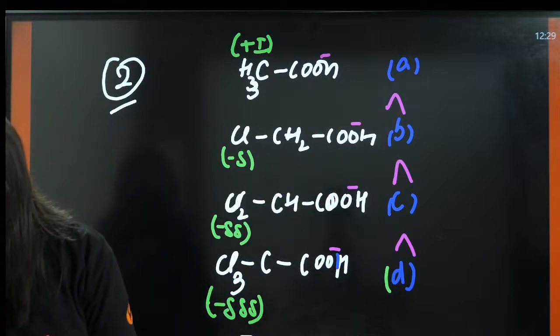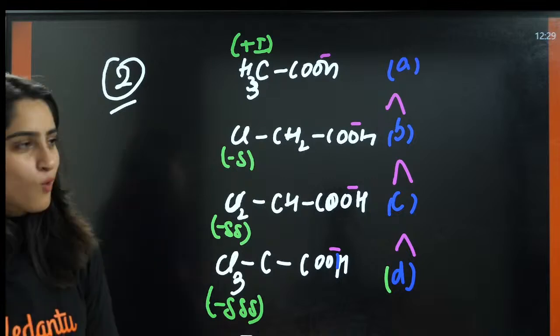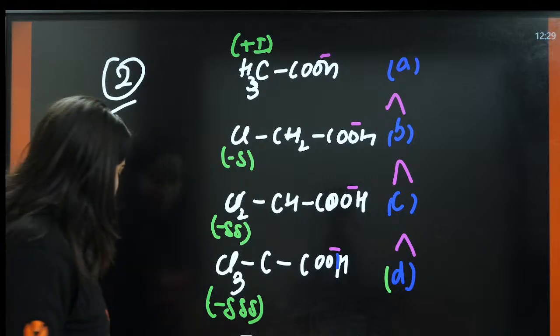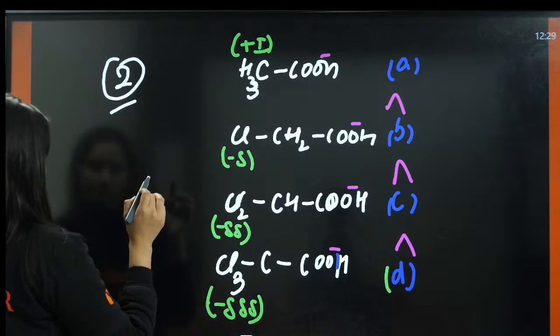Eat the extra food of COO negative. Oh my God, Rudra. Wow, chlorines will eat the extra food of COO negative. Yeah, they will eat up the COO negative, and now COO negative will be happy that you are taking away the electrons from me. I am happy now.